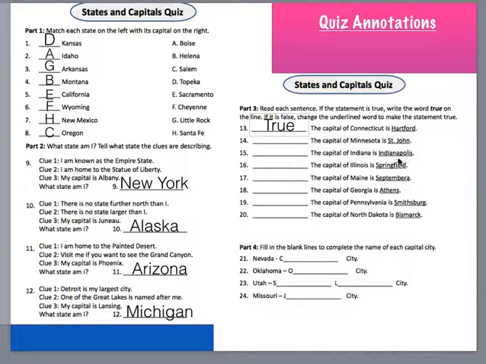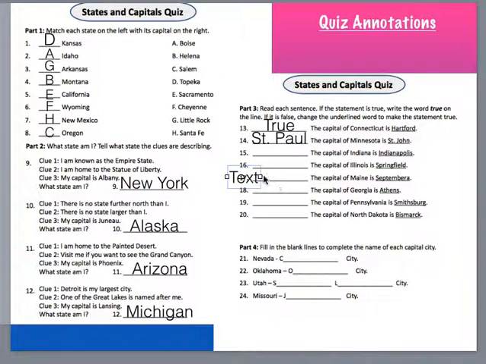The answer is true. The capital of Connecticut is, in fact, Hartford. The capital of Minnesota is St. John. Is that true or is it false? It is false, so what do we need to change St. John to? We need to change it to St. Paul. Capital of Minnesota is St. Paul, not St. John.